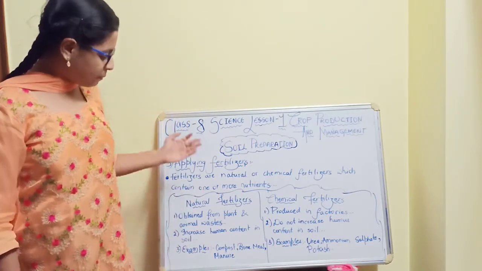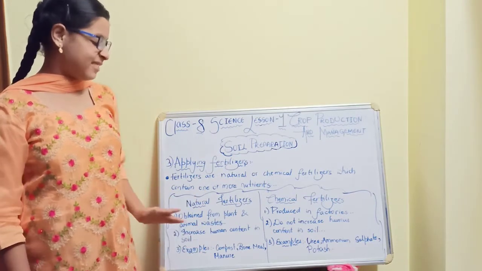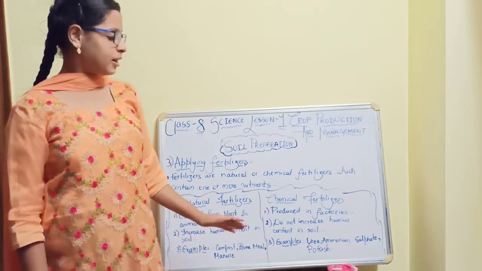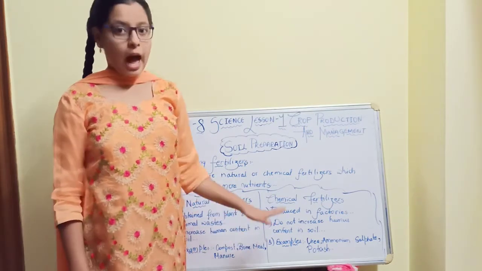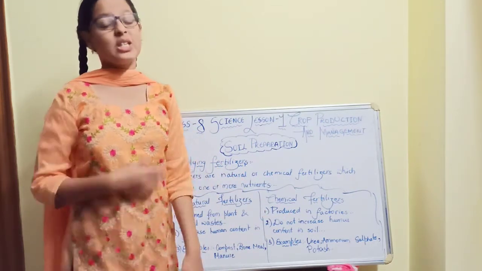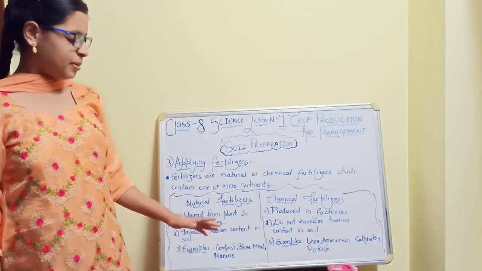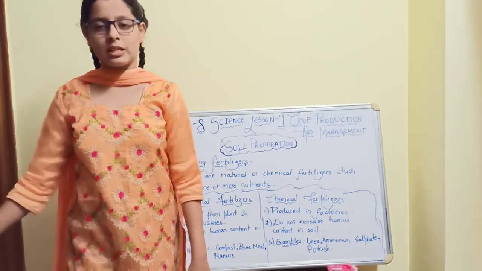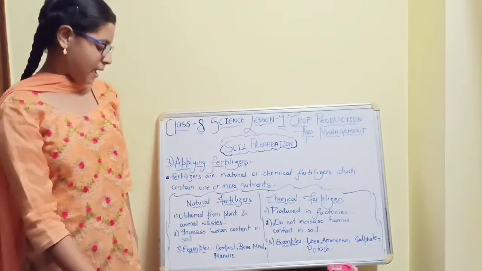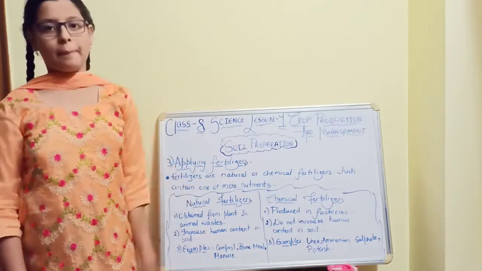The third point is examples. Natural fertilizers: compost, bone meal, and manure. Chemical fertilizers: urea, ammonium sulfate and potash. These are released from the factories, whereas bone meal is nothing but the bones of animals which remain in the environment. So these are the examples, and this is about applying fertilizers.